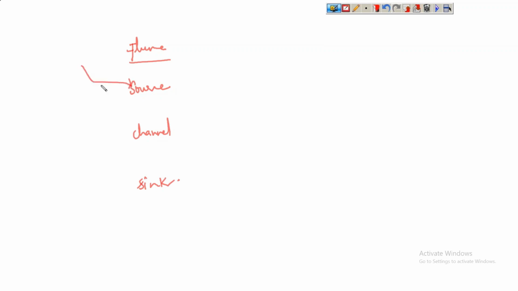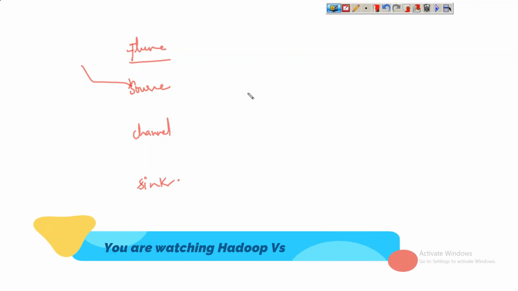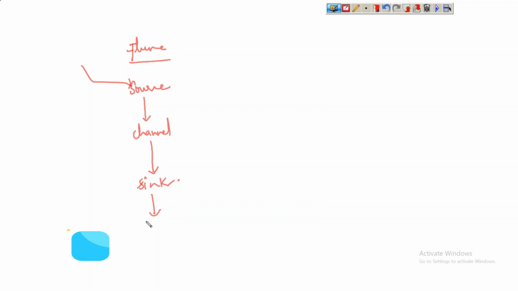The source is going to pull the data from external sources, the channel we know is intermediate storage, and the final target location will be specified by using the sink, channel to sink to target finally. Now coming to Kafka, it's very simple.